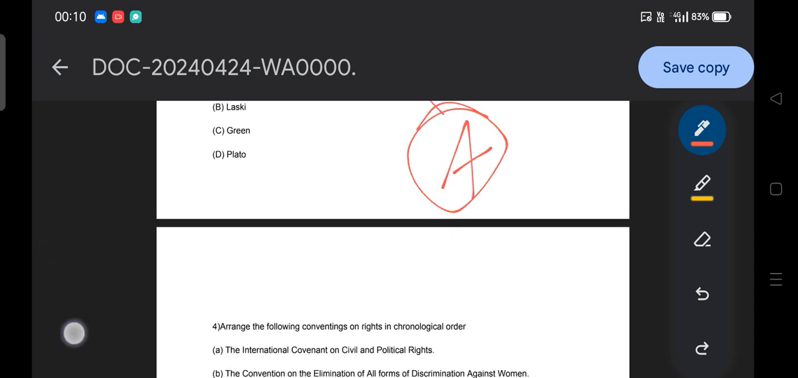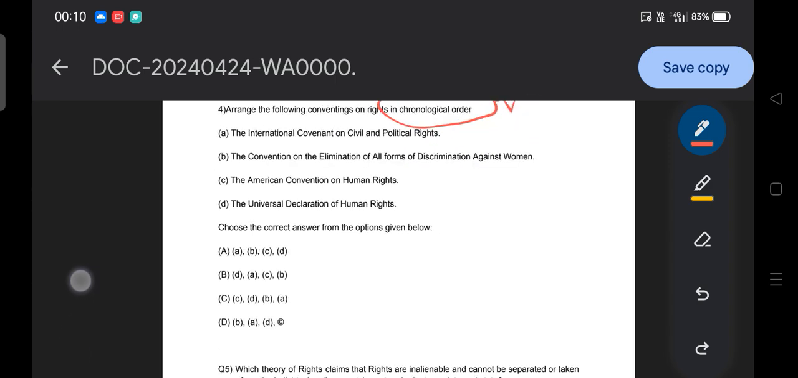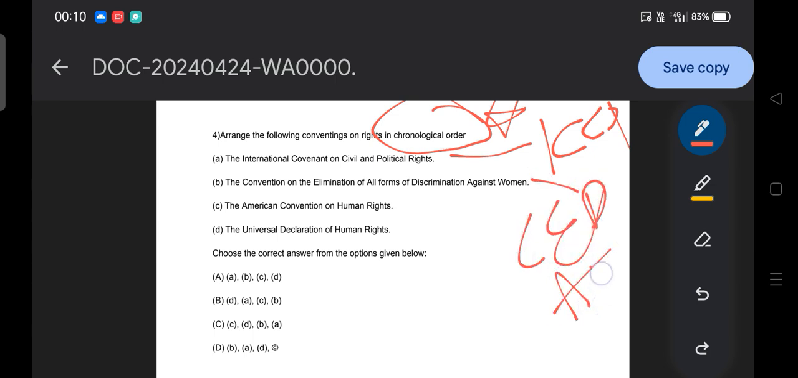This type of question is coming in our examination. Moving to the next: arrange the following conventions on rights in chronological order. Here they ask you to arrange in chronological order. Option A, the International Convention on Civil and Political Rights, that means ICCPR. Then the Convention on the Elimination of All Forms of Discrimination against Women, that means CEDAW. Then the American Convention on Human Rights, then the Universal Declaration of Human Rights.